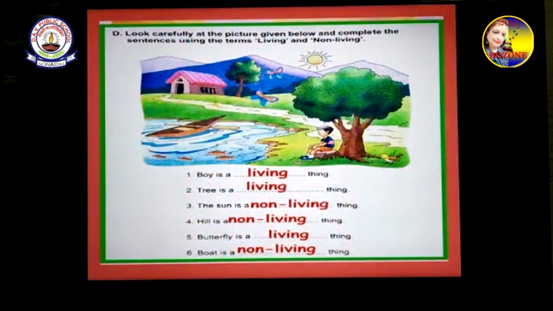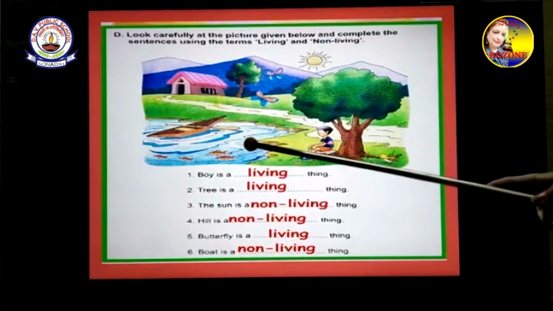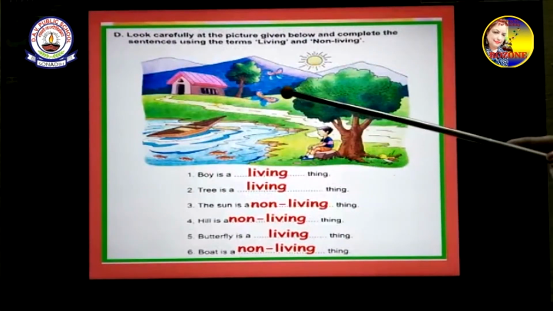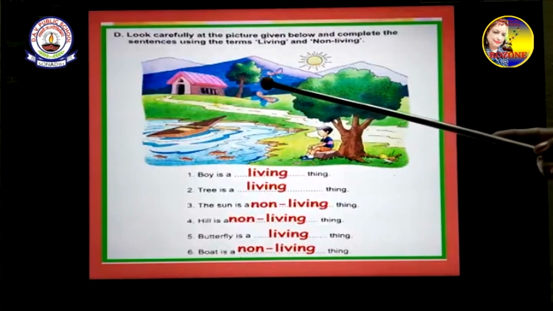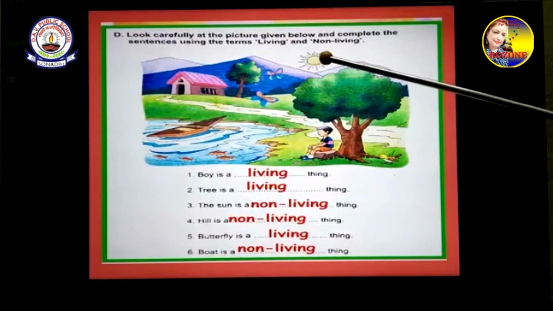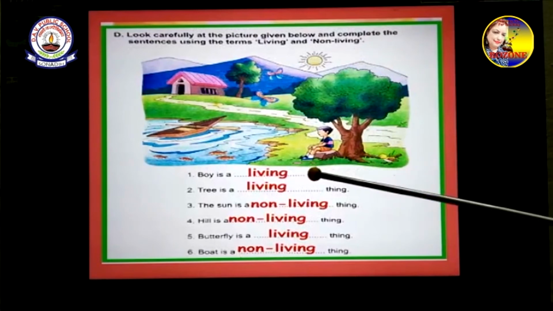Look carefully at the picture given below and complete the sentences using the terms living and non-living. Now you see this is the picture given here. You can see a pond, in it fish is there, boat, house, road, butterfly, tree, then mountains, sun, tree, boy, bird, grass.